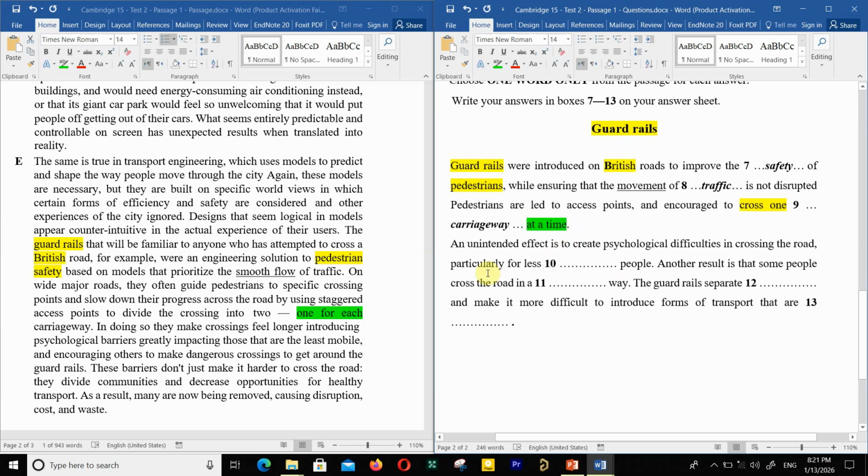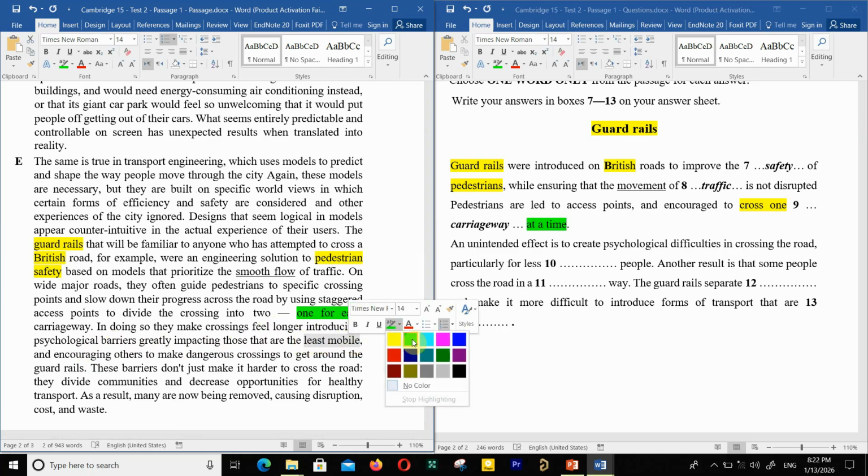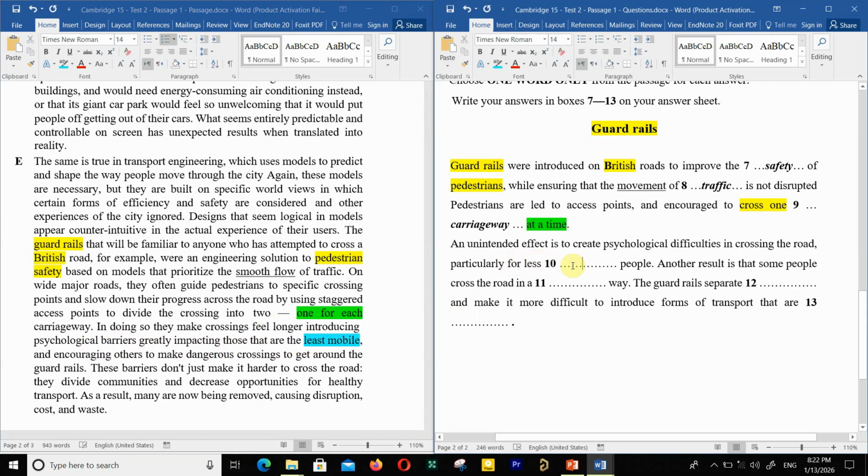Okay, number 10. An unintended effect is to create psychological difficulties in crossing the road, particularly for less what people. Here, in doing so, they make crossings feel longer, introducing psychological barriers, greatly impacting those that are the least mobile. The least mobile people, for less mobile people. They have a lesser movement. Mobile people.